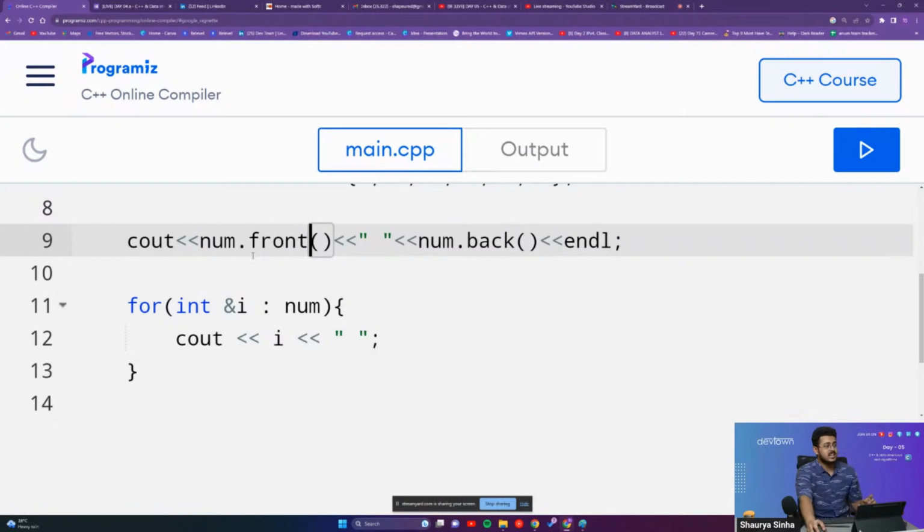As you're able to see, num.front and num.back will get us the first and the last element of our num vector. Num.front gives us the first element present in our vector. Num.back gives us the last element present in our vector, guys.